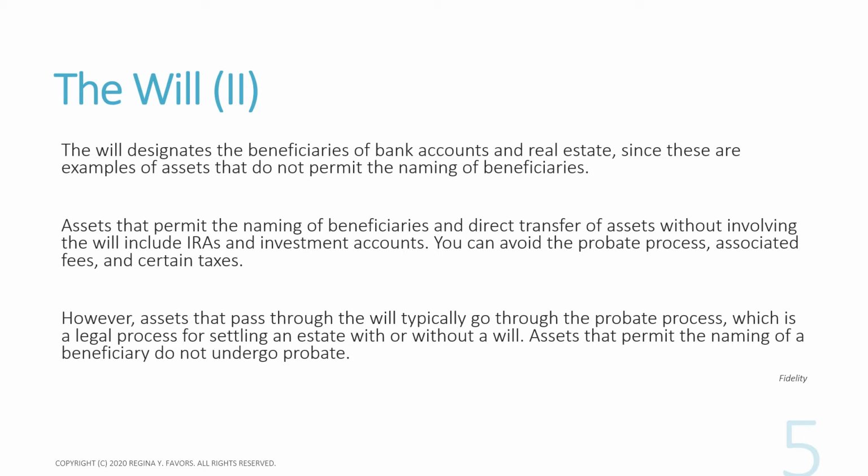You can avoid the probate process, associated fees, and certain taxes. However, assets that pass through the will typically go through the probate process, which is a legal process for settling an estate with or without a will. Assets that permit the naming of a beneficiary do not undergo probate.